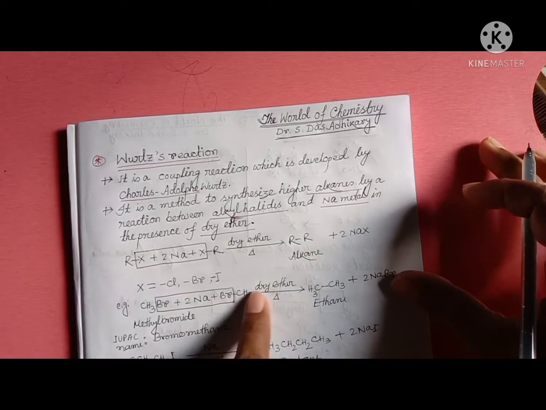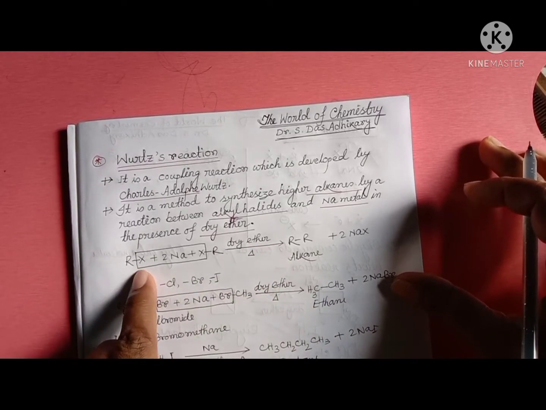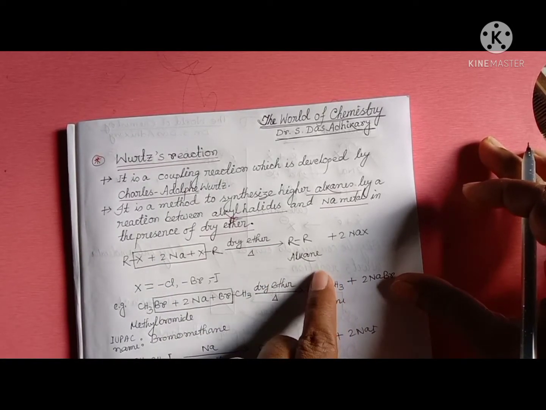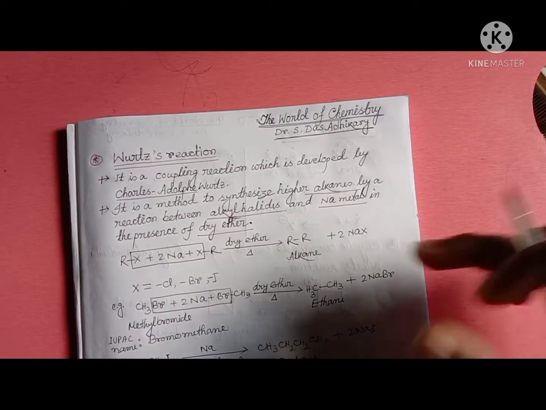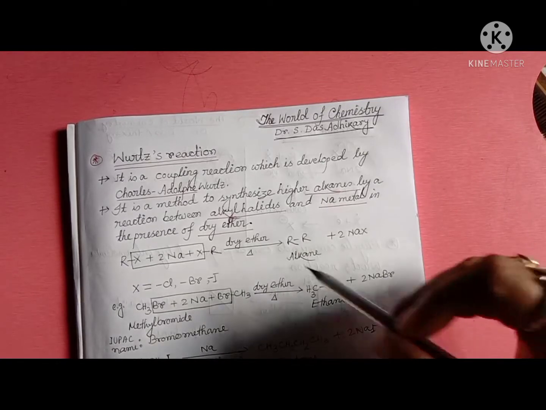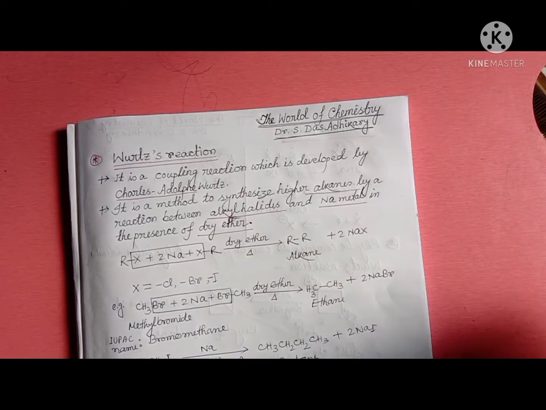That means if water is present in ether, alkyl halide is converted into alcohol. Then we can't prepare alkane from alkyl halides. For this reason, in Wurtz reaction, dry ether is used.